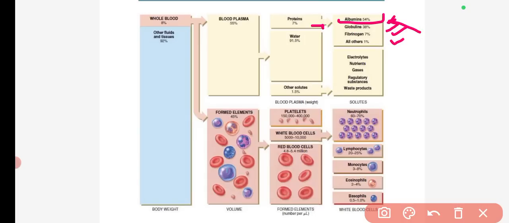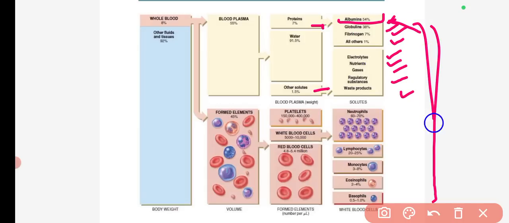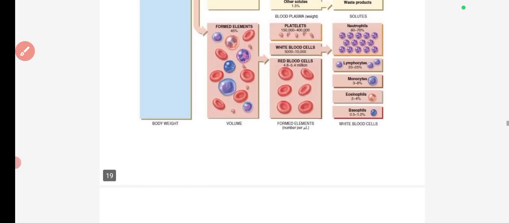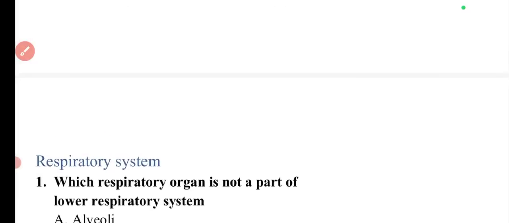I have already put this question in the MCQs. In other solutes, there can be electrolytes, nutrients, gases, regulatory substances, or waste products. So this is the basic composition. If you remember this particular diagram, you will be able to answer many of the questions. So with this diagram, we are done with the haemopoietic system.